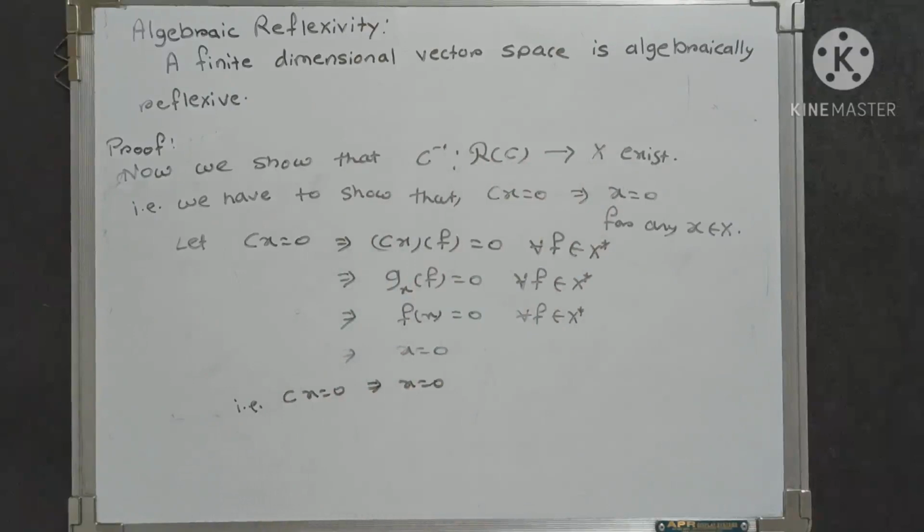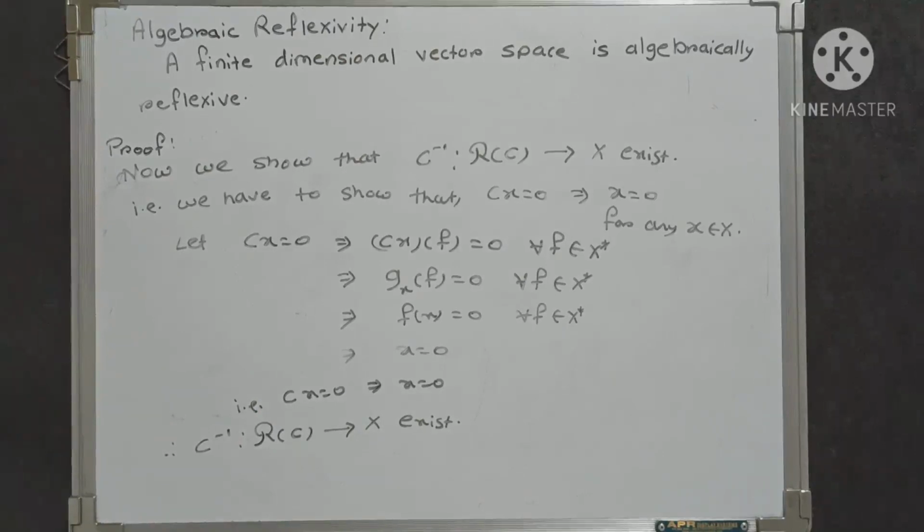And in this way we show that the mapping C inverse, which is from script R of C to X, exists. This is the second statement. This is the second step of this proof. Firstly, we show that the canonical mapping C is linear.